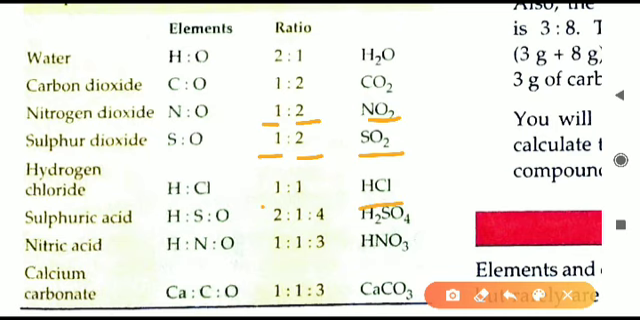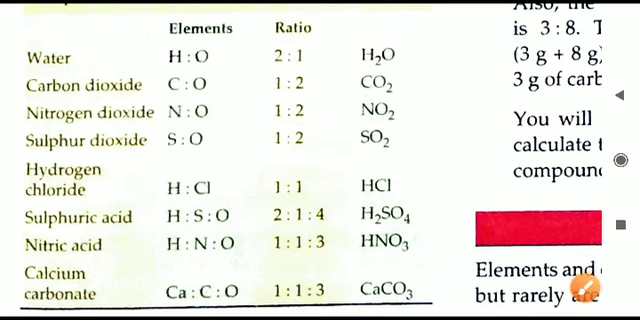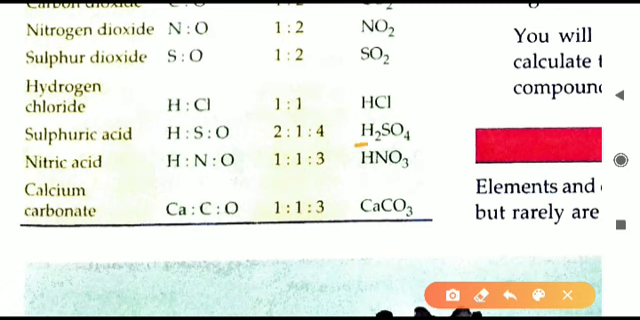Next HCl, 1 of hydrogen, 1 of chlorine. Next one H2SO4, H2 means 2 atoms of hydrogen, then S means 1 atom of sulfur, and O4 means 4 atoms of oxygen. Next one is given, H means 1 atom of hydrogen, N means 1 atom of nitrogen and 3 of oxygen.